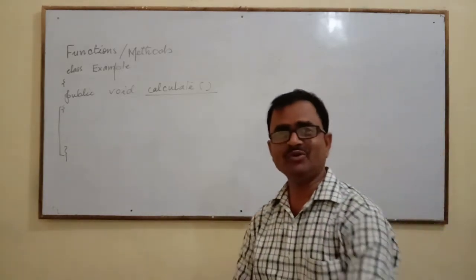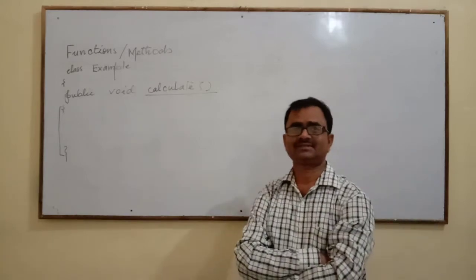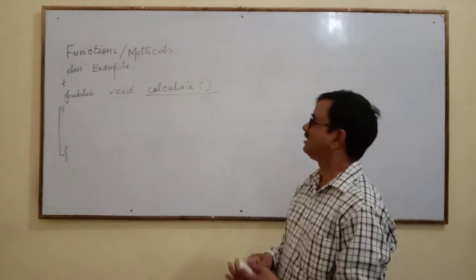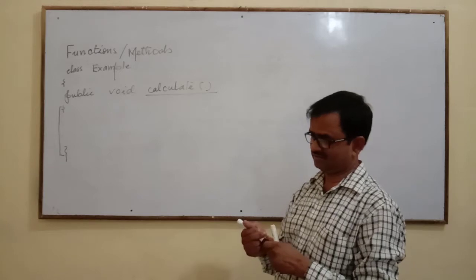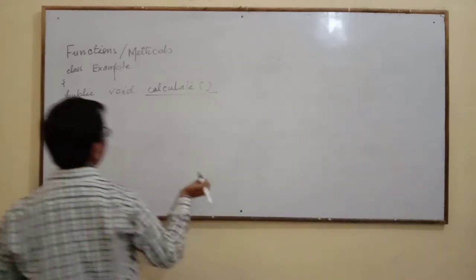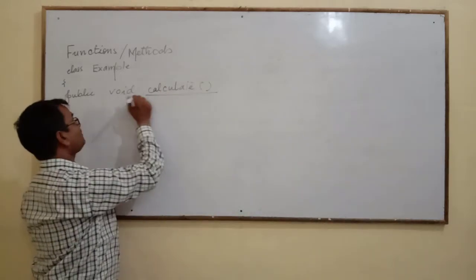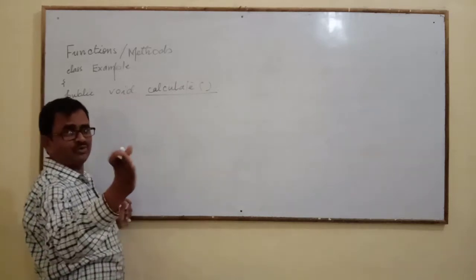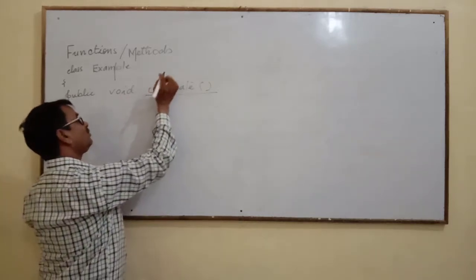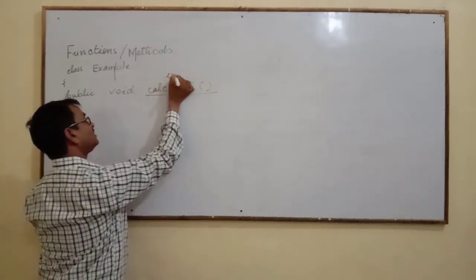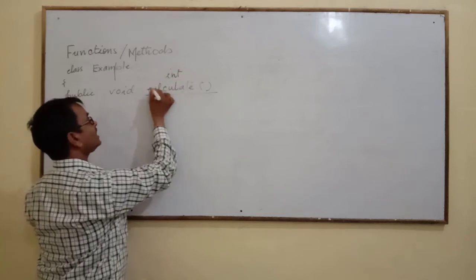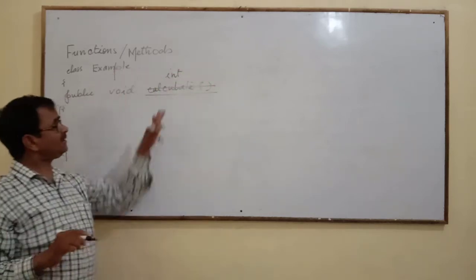So I hope you got what a method is. Here I can write public void. You have to tell whether I can write public void int at the place of calculate.